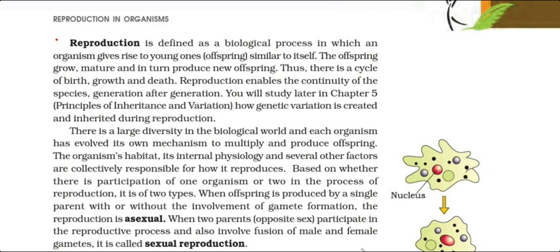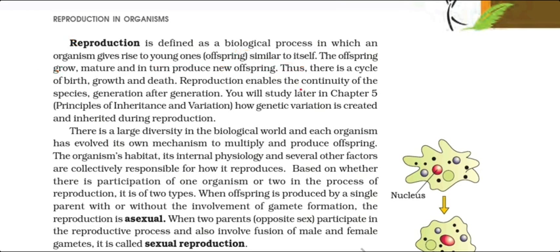So, reproduction is defined as a biological process in which an organism gives rise to young ones, which are called offsprings, similar to itself. They are not different. The offspring grows, matures, and in turn produces new offsprings.